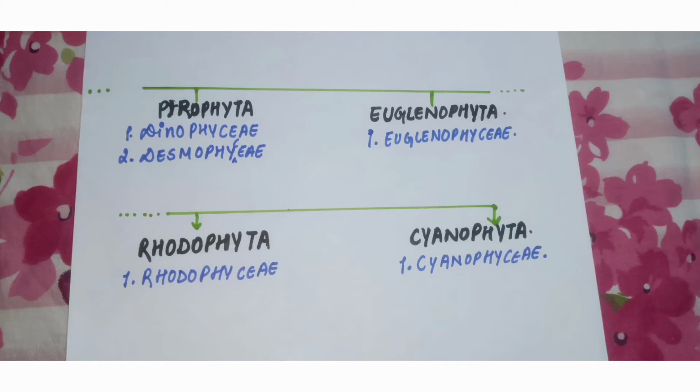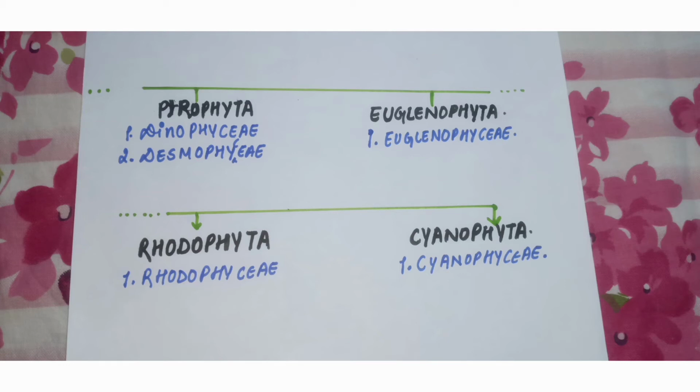Looking into our fourth division of algae, that is Pyrrophyta. Pyro means fire. This name has been given because Dinophyceae, a very big group which consists of dinoflagellates, have the property of bioluminescence, meaning they generate a fire kind of thing or a luminescence. Heat is also produced, so they are called fire or heat algae, and hence the name of this whole division, Pyrrophyta. This group has been subdivided into Dinophyceae and Desmophyceae.